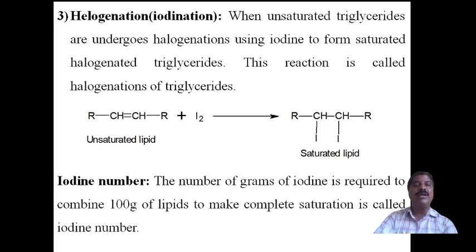If the fatty acid is saturated, there is no double bond and no question of an iodination reaction. But the halogenation reaction takes place when glycerol is treated with unsaturated fatty acids, so a double bond will be there, forming an unsaturated triglyceride. When unsaturated triglycerides undergo halogenation by adding iodine, they convert to saturated triglycerides, and this reaction is called the halogenation reaction of triglycerides.